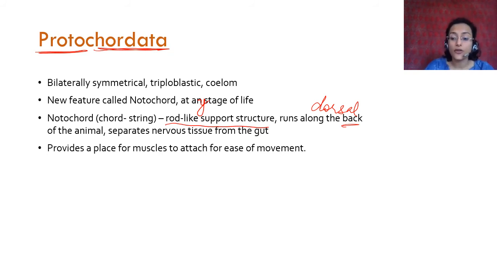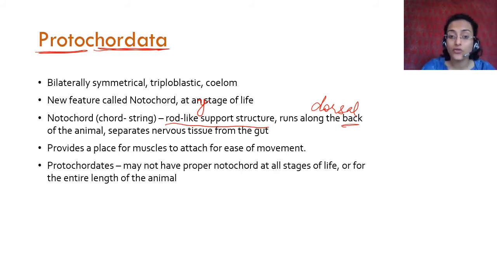This is the beginning of the internal skeleton, where you have a rod-like support structure which separates different organ systems from each other, and it also provides a place for movement by providing a place for muscles to attach. Okay, so which means they also have a muscular system.